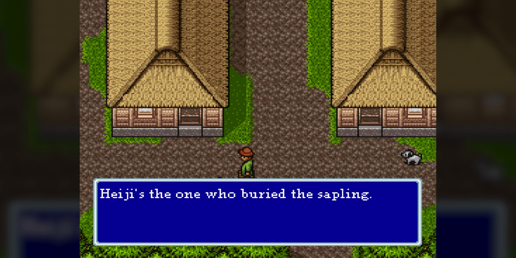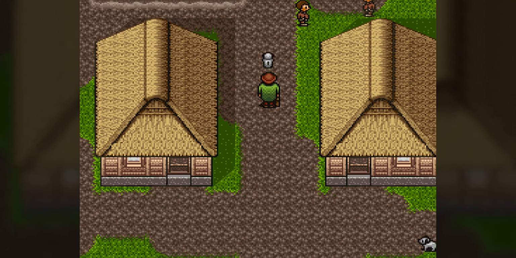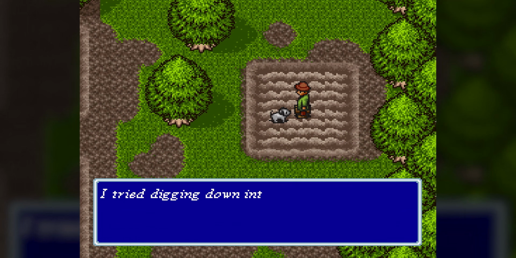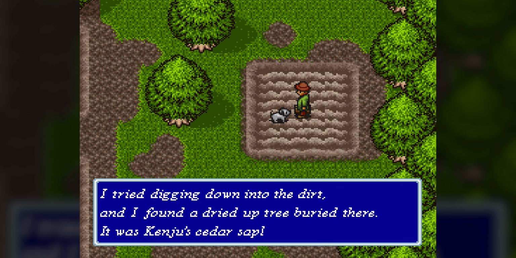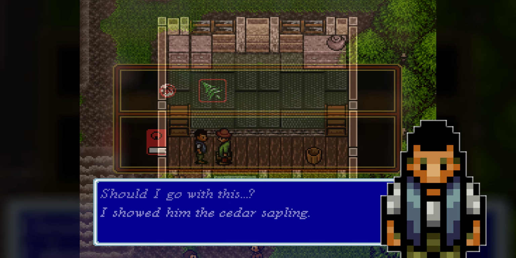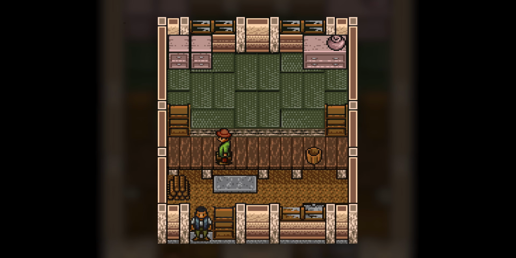Kenju's dog tells us he knows where Heiji buried the sapling and shows us the location. We dig the sapling out of the ground to find that it's withered. By showing the dead sapling to Heiji, he flees the town in shame for having stolen it.